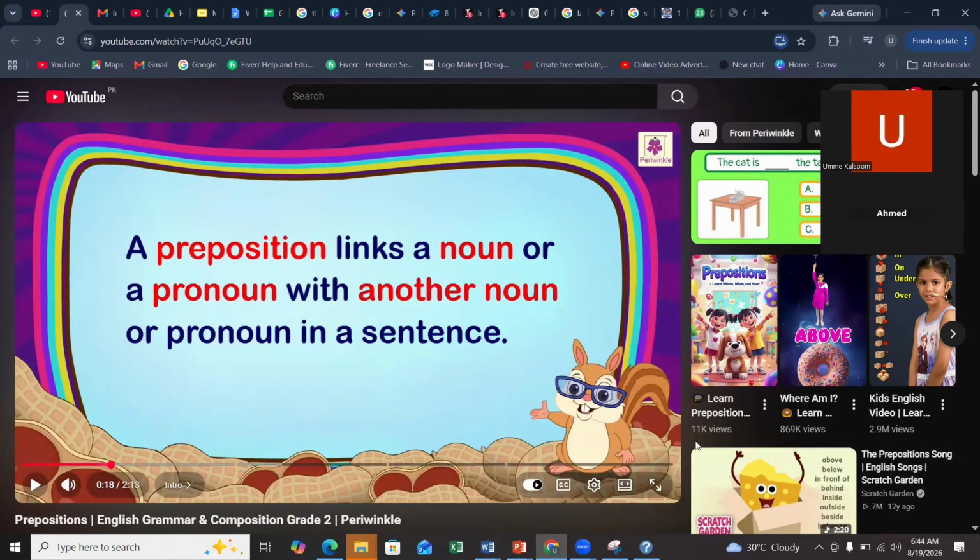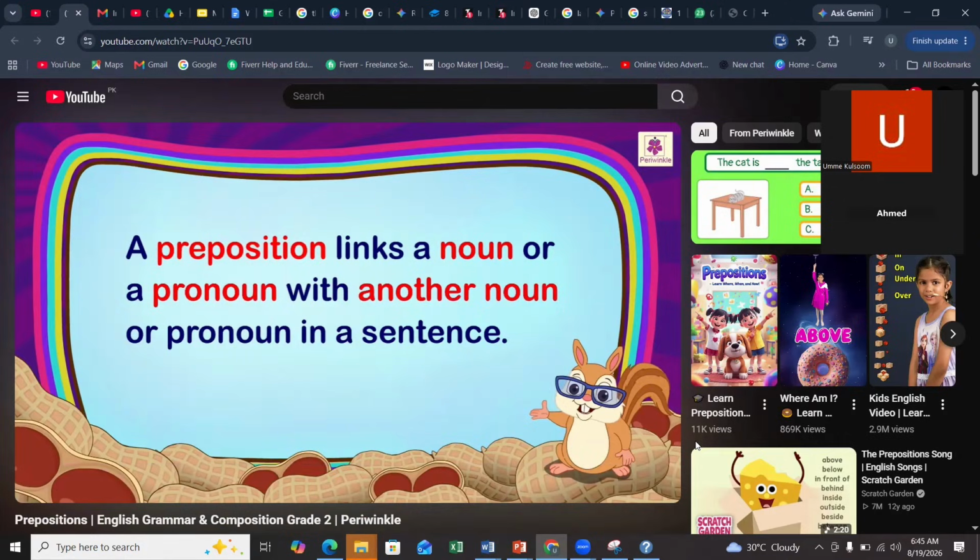Right. So it's just exactly what I told you, that a preposition is something that links a noun or pronoun. So pronouns are what? He, she, it, they, we, you. Anything that we use instead of a noun is called the pronoun. And we have been studying that. We already know that. So the preposition can be linked to that as well.